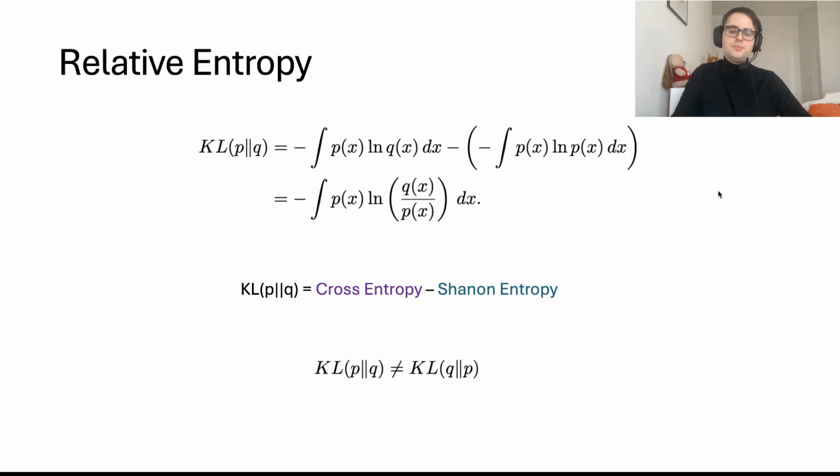One more thing that is important to take into account, and I'm going to point it out from now on, is that the KL divergence of P and Q is not the same as the divergence of Q and P, so it's not symmetric. You could also think about KL divergence as a measure of how much information is lost or how much inefficiency is introduced by using our predicted distribution in place of the true distribution.